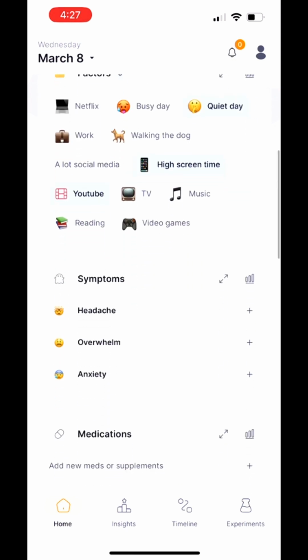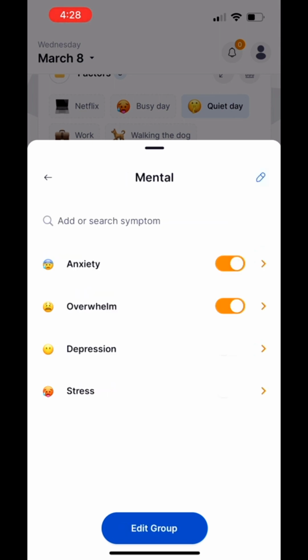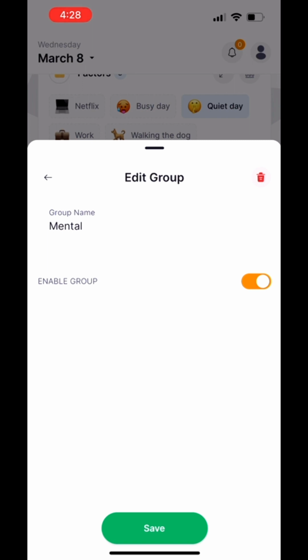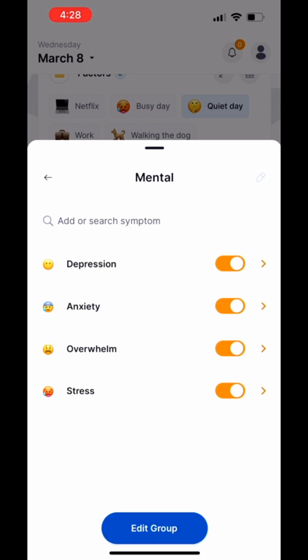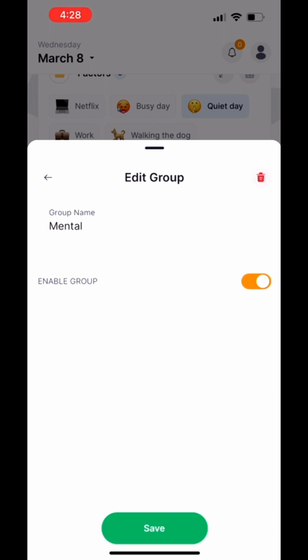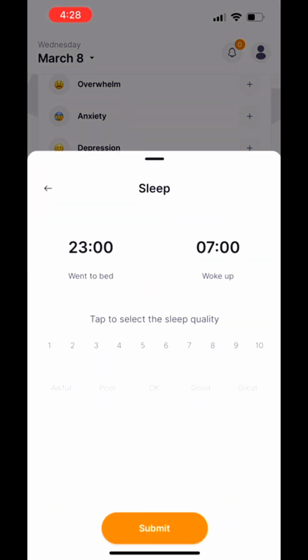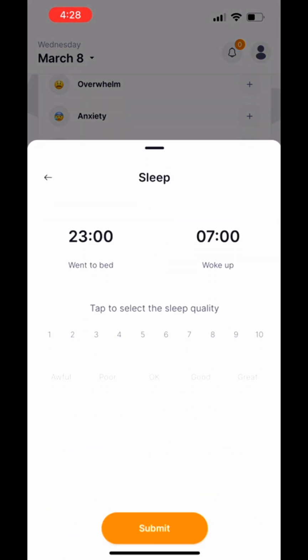Under factors, there's symptoms. And under symptoms, you are only given two categories, physical and mental. I think there is one more in Bearable, which is cognitive. So here, since they only have physical and mental, you can only select from or add into physical and mental categories. Effecto has also given you the option to add any medications. I don't think Bearable has that.